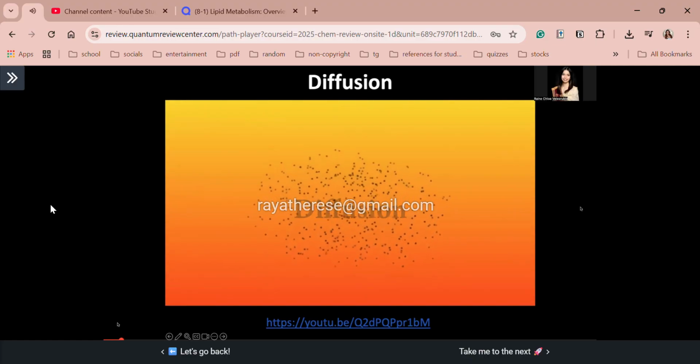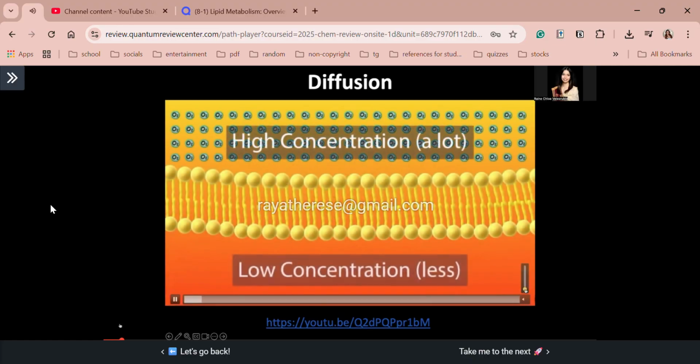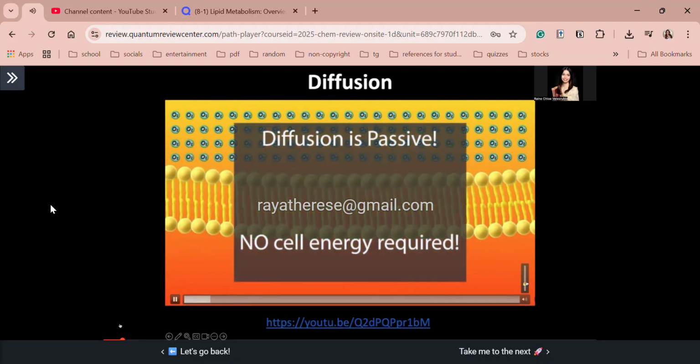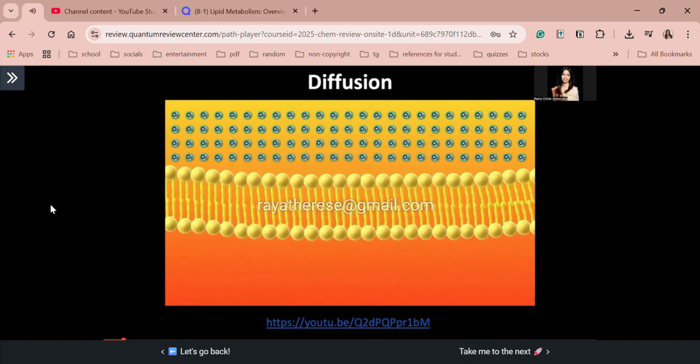One of the most important processes in biology is diffusion, the movement of particles from high concentration to low. This process is passive, meaning that no energy is used by the cell to make it happen. So how does diffusion work? We will focus on simple diffusion across the phospholipid bilayer of the membrane, shown here.